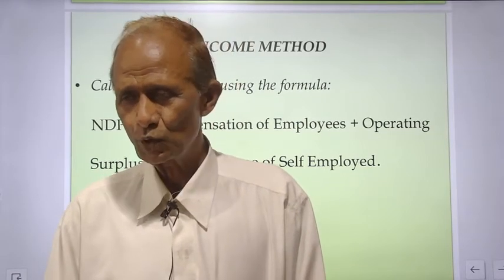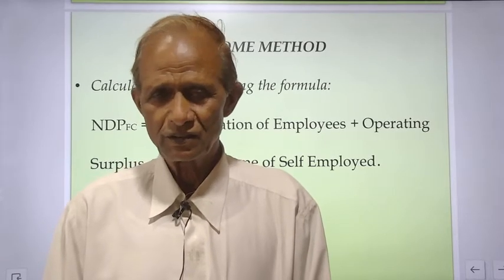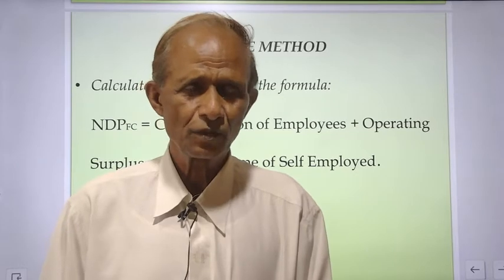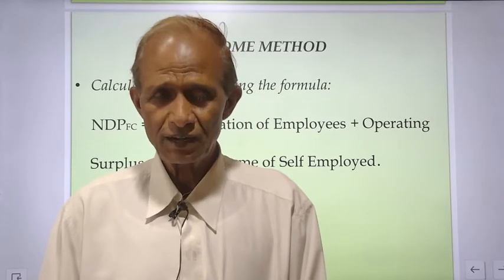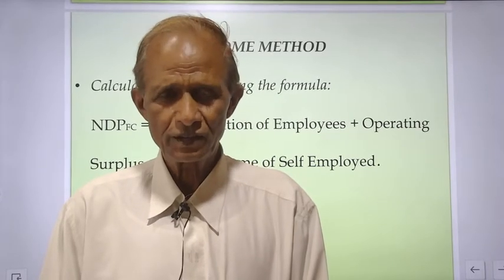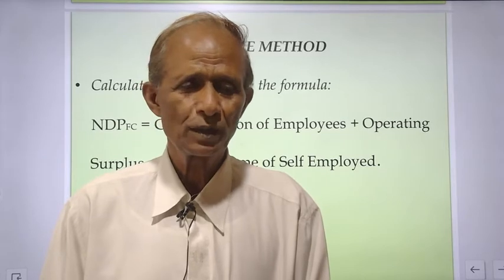The second component, operating surplus, that includes rent, royalty, interest, and profit. The third component is mixed income of self-employed, and the fourth factor is net factor income from abroad.